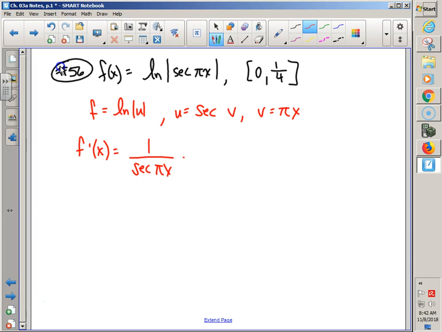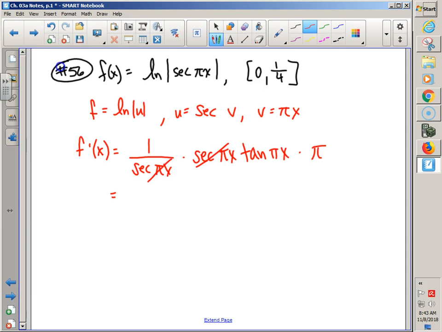Whose turn is it? What's the derivative of secant? Secant of times tangent of. I haven't changed the pi x yet. I'm not allowed to. Now it's time to deal with the pi x. Chain rule. You have to multiply. Don't kill those bunnies. Times pi. So we end up with, wait a minute, what happens there?